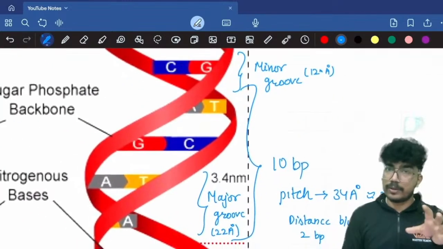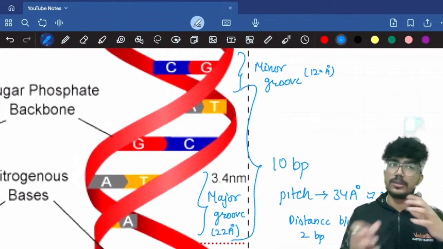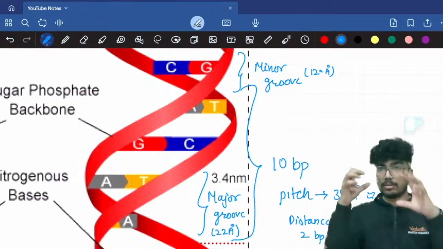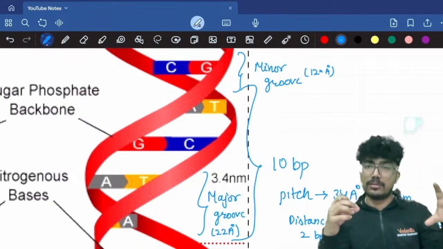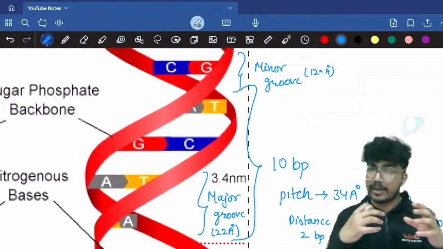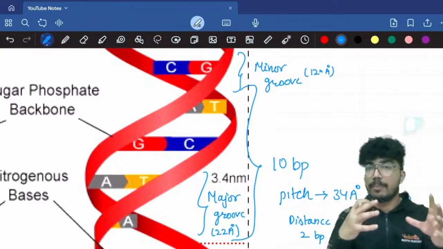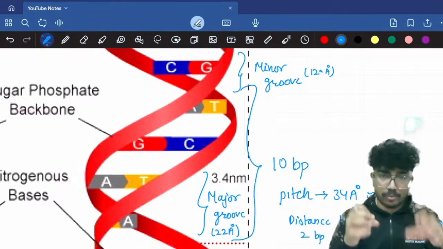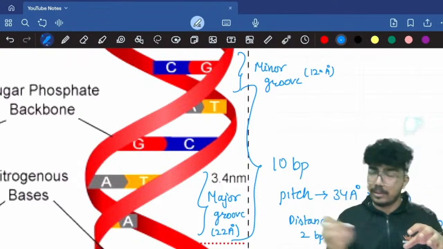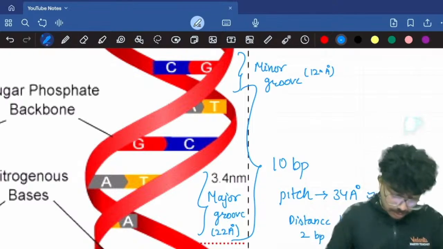What are the functions of the minor groove and major groove? These are the sites where, let's say, the transcription factors, or whatever important enzymes, come and bind to the DNA. So if anything has to interact with the DNA, it will come and bind to the minor groove or the major groove. This is the function.